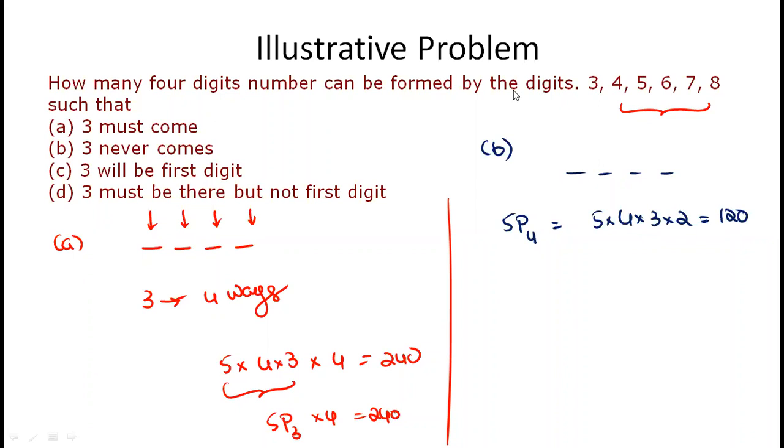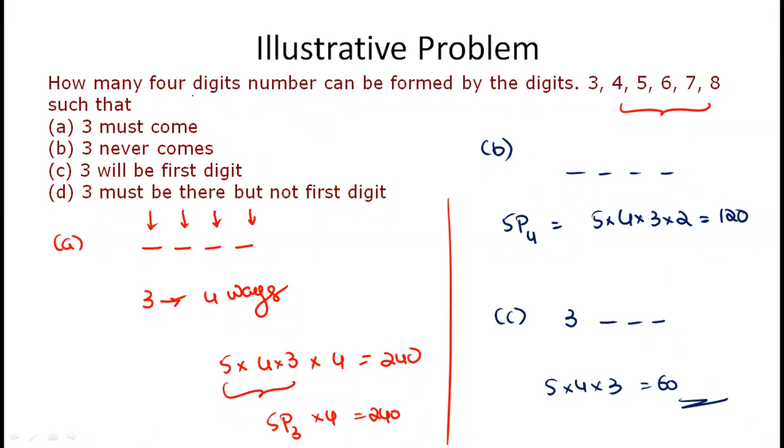Next one, 3 will be the first digit. If 3 is the first digit, this slot is already filled. Now we have only 3 places to fill with 5 digits. It's 5 into 4 into 3. We got 60.